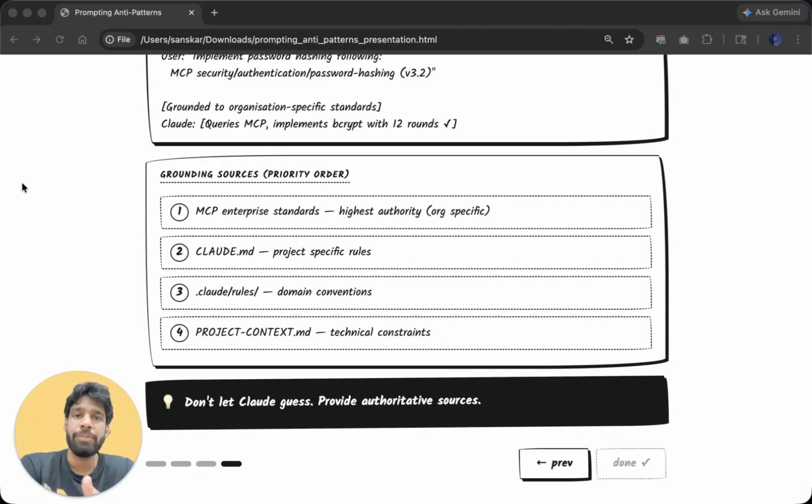Whenever Claude gives you a weird answer, just check for these four things: relevant requirement, front-loaded requirement, positive phrasing, and grounding instructions. And you will be good to go. So that's how you're not gonna lose your job to Claude. Work hard. Next time when you are prompting, use these simple tricks and you're gonna save a lot of frustration and a lot of tokens. Thanks.